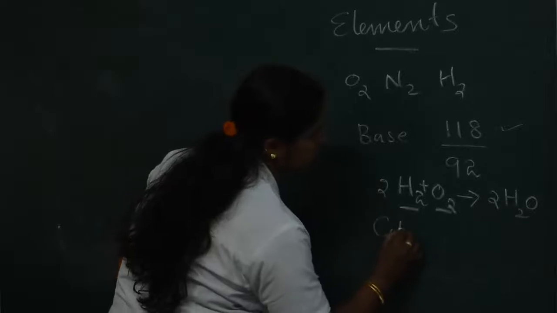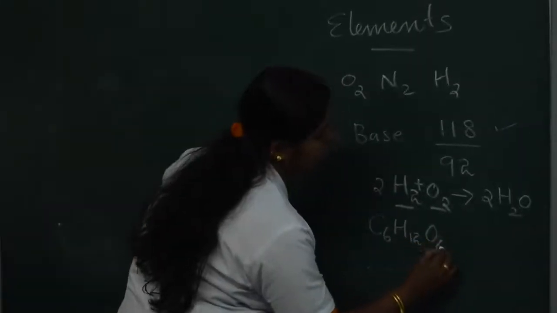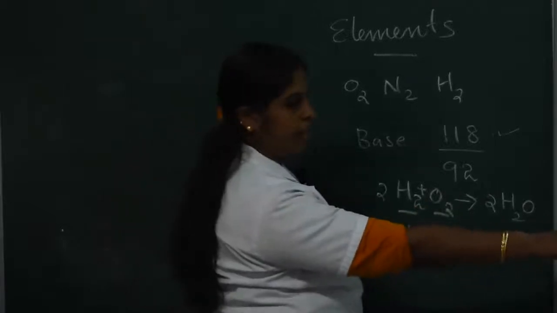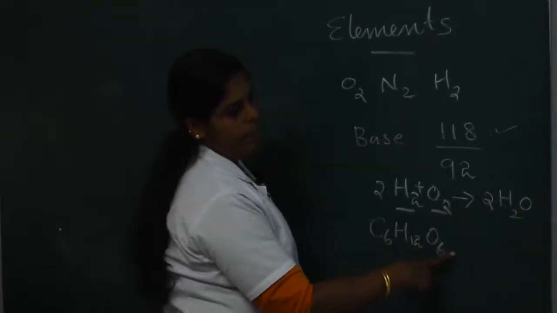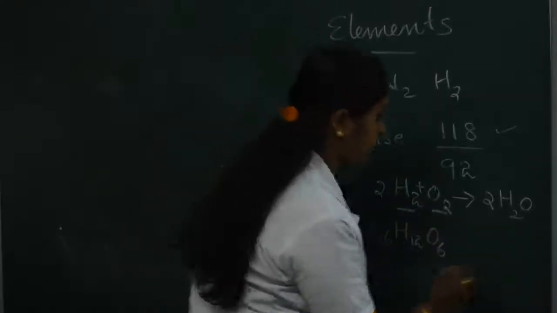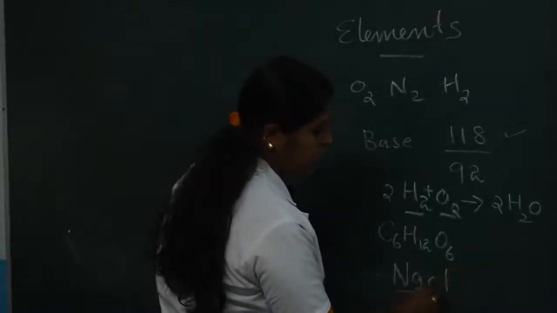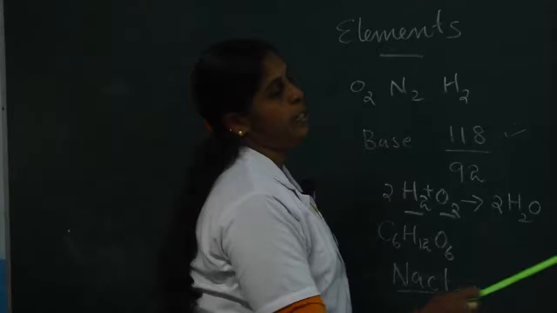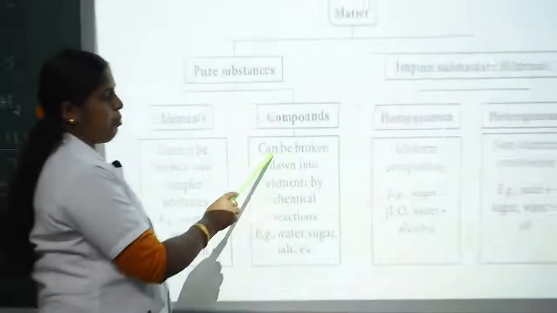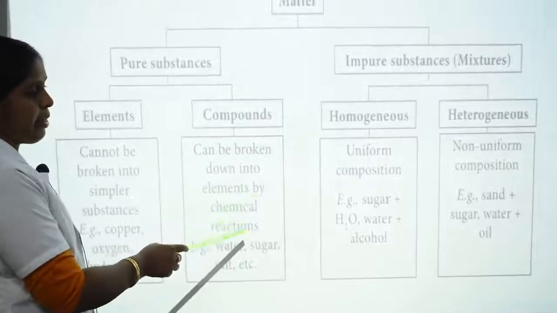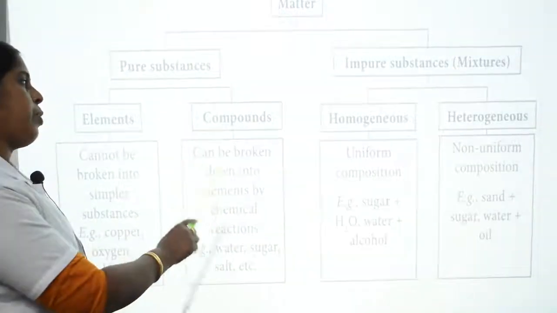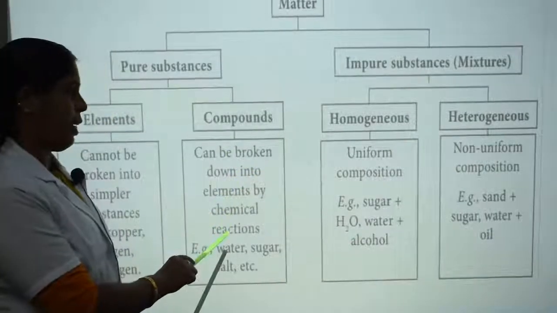Next is sugar. The formula of sugar is C6H12O6. The elements present in sugar are carbon, hydrogen and oxygen. Next one is salt. The salt formula is NaCl, sodium chloride. The elements present in salt are sodium and chlorine, which combine together to form the compound salt. So compounds are formed when elements combine together. Compounds can be broken down into elements by chemical reactions.